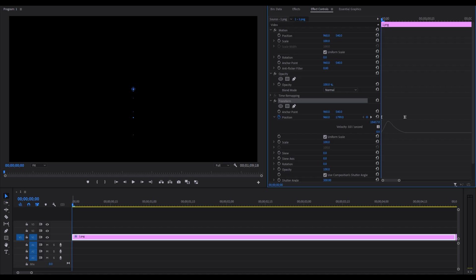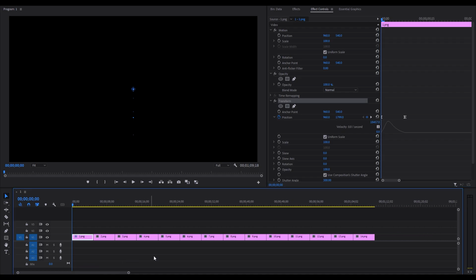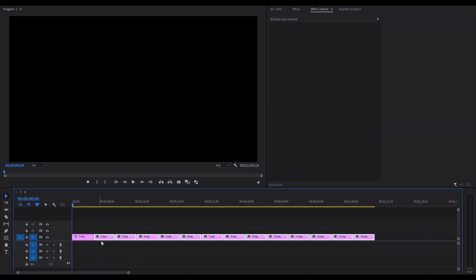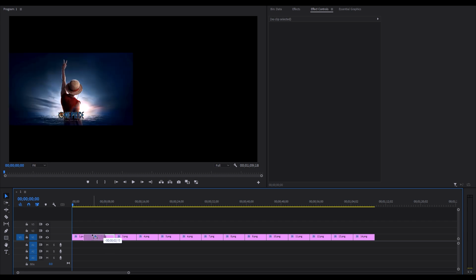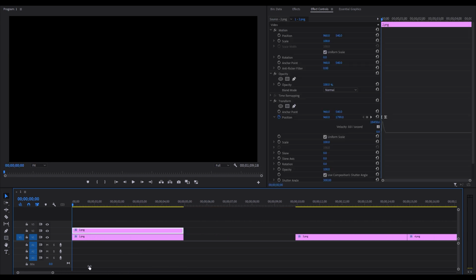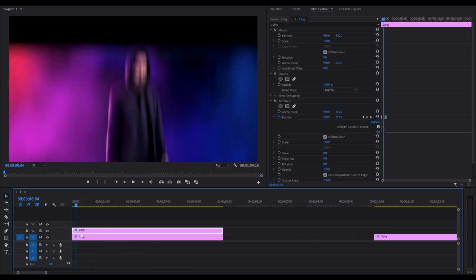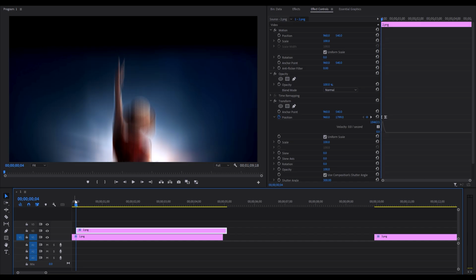Now again copy the transform effect and paste it. Now keep 5 keyframes distance between each clip.